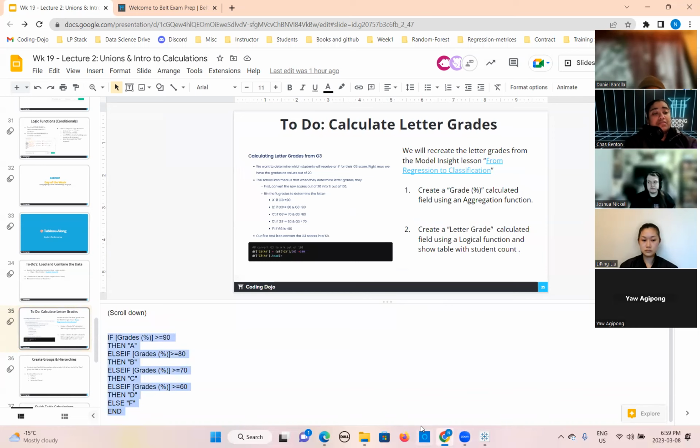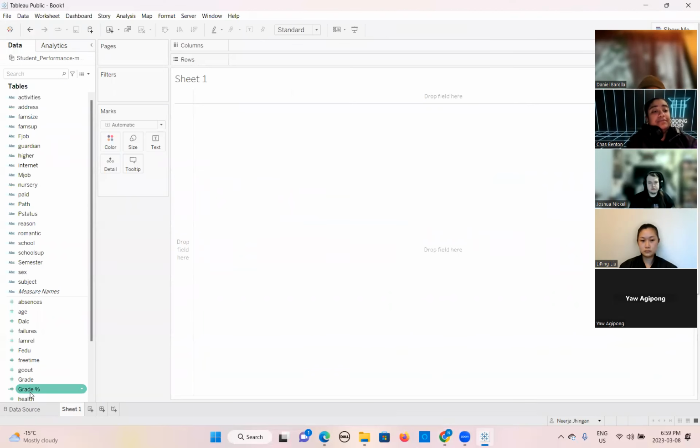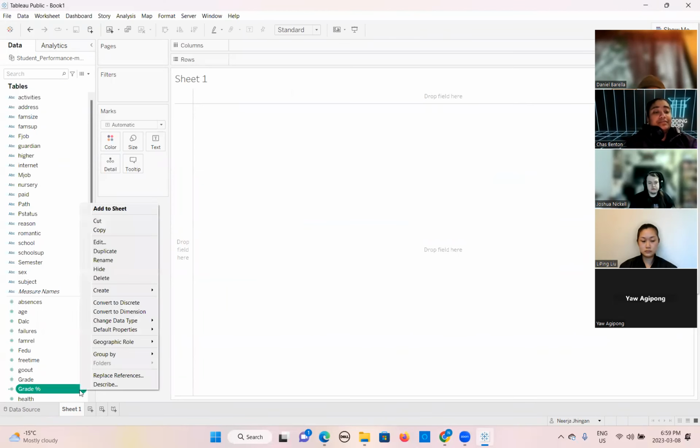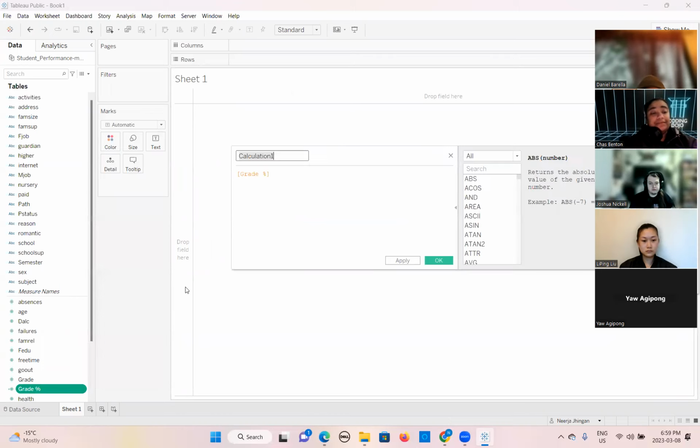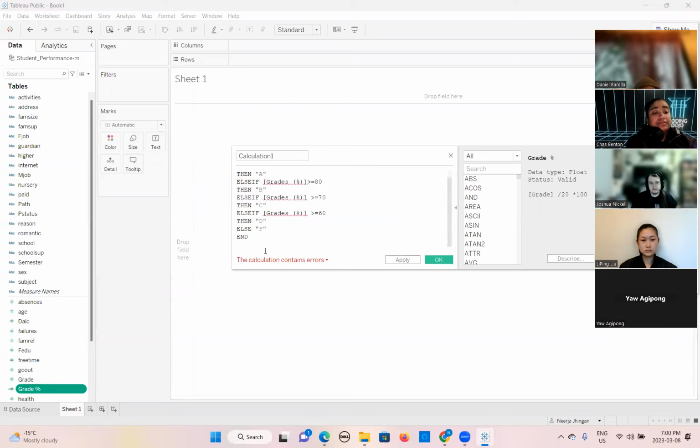So this is a one calculation. So we will come here. We need to create it using this. So we will create a calculated field on this. Okay. So here you can see the grade percentage field is coming itself. Okay. So we will paste it here.